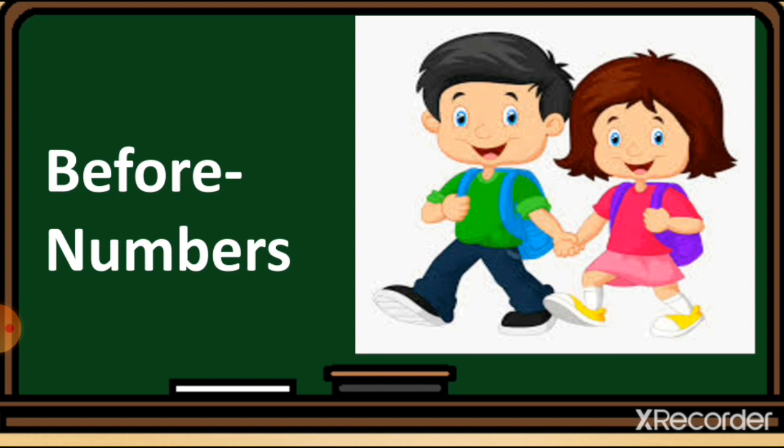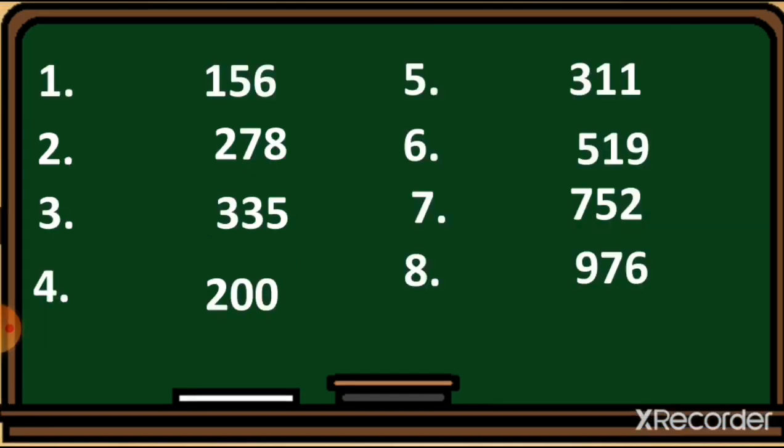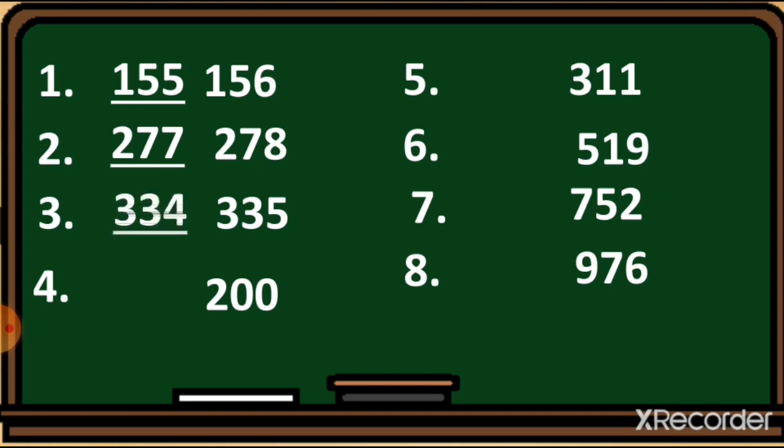This topic is also a previous topic, students, and this is very easy. Before number: before 156, the number 155 will come. Before 278, the number 277 will come. Before 335, the number 334 will come. Before 200, the number 199 will come.